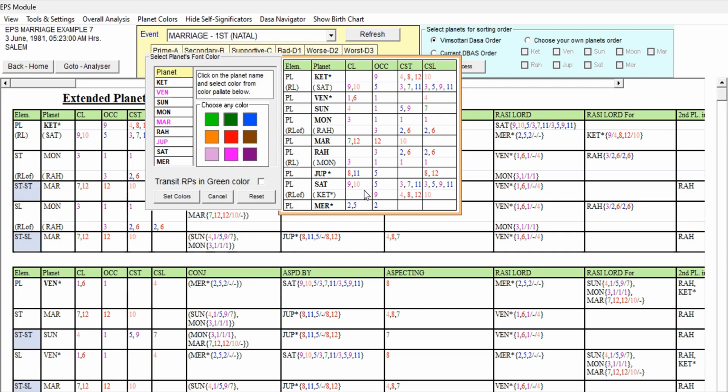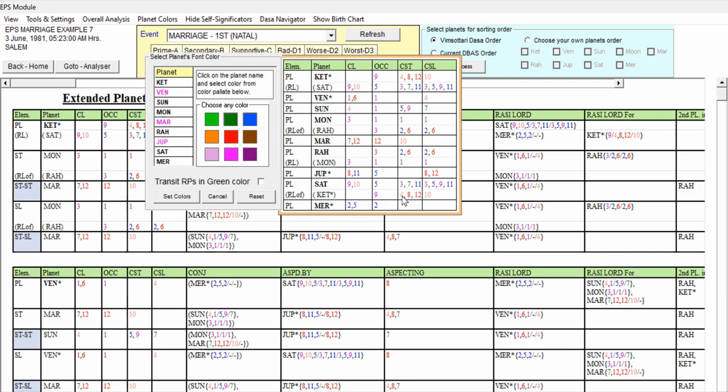9th lord, 10th lord occupying 5. So 9 and 5 are good, supported by Kama Trikon 3, 7, 11 and 3, 5, 9 level. This is very good grouping that Saturn is having. But the second planet Ketu, that too a free planet, its influence will be strongly on the Saturn. Ninth occupant, 4, 8, 12 star lord and 10th sublord.